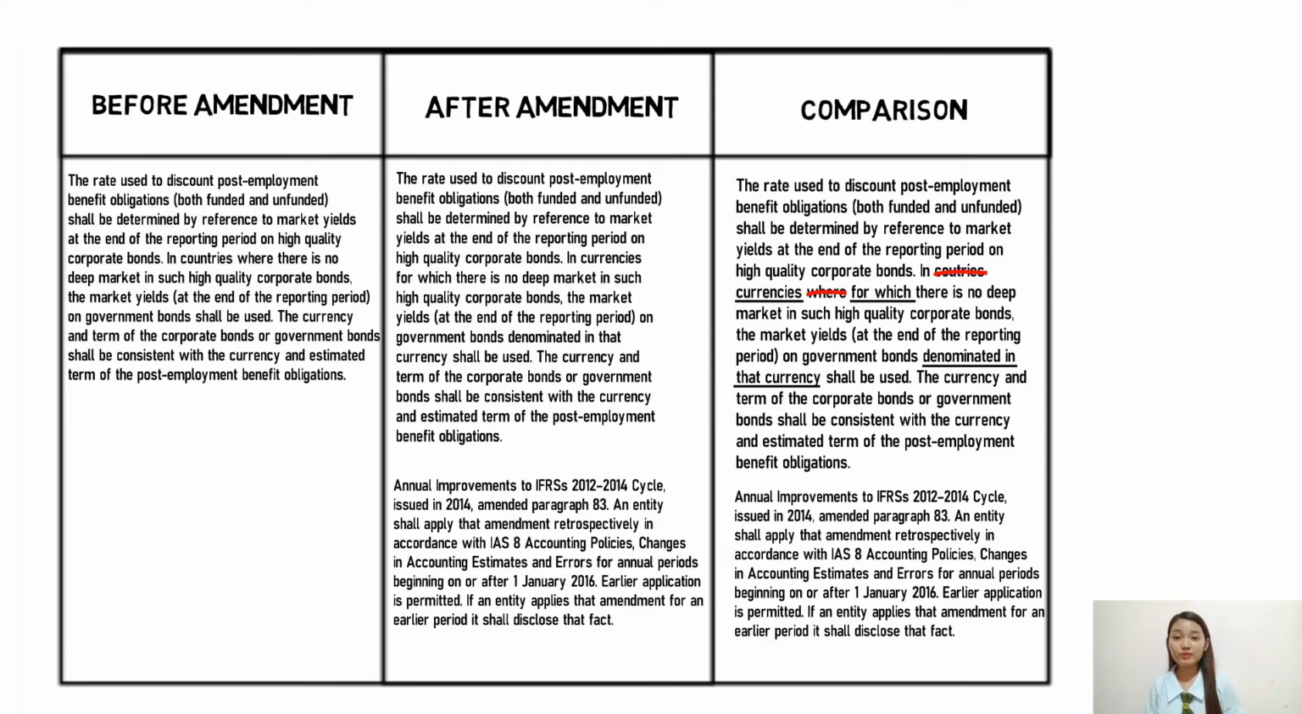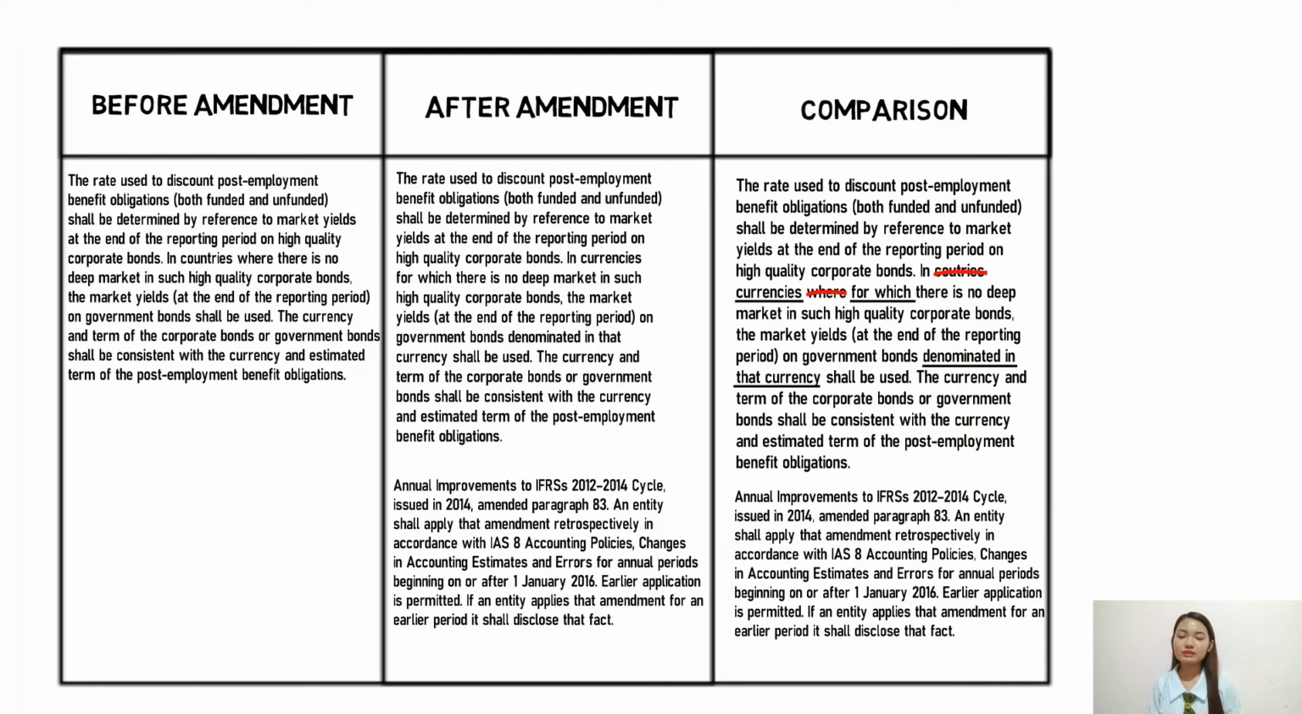The IASB was asked to clarify the requirements of IAS 19 to determine the discount rate in a regional market sharing the same currency. The issue arose because some think that the basket of high-quality corporate bonds should be determined at a country level and not at a currency level, because paragraph 83 of IAS 19 states that in countries in which there is no deep market in such bonds, the market yields at the end of the reporting period on government bonds shall be used.